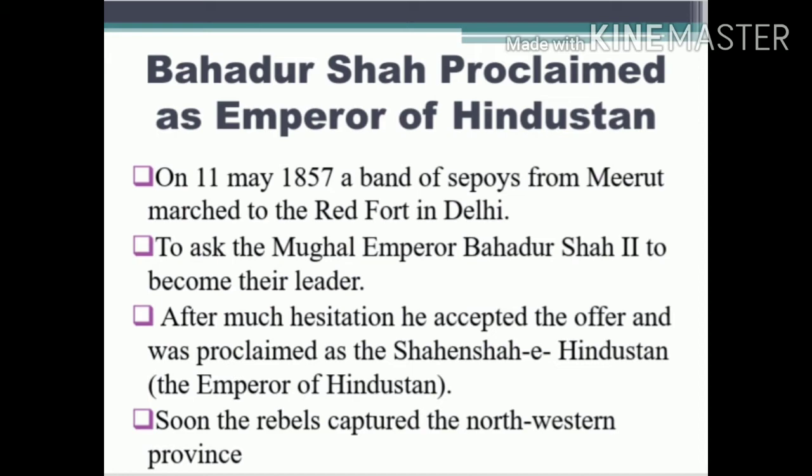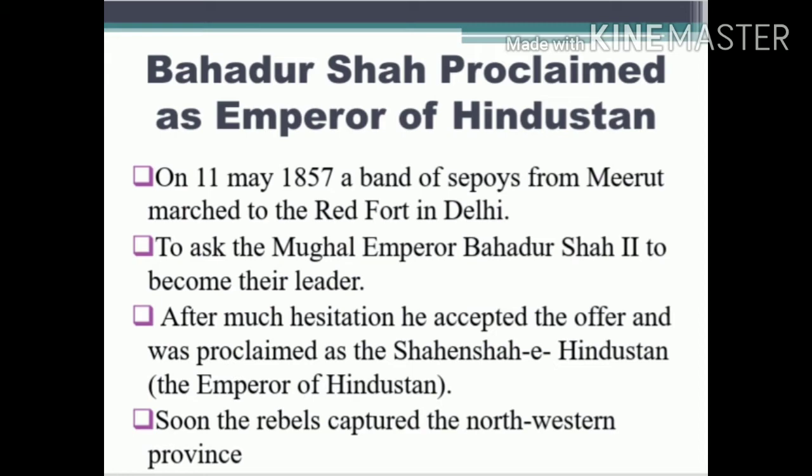After much hesitation, he accepted the offer and was proclaimed Shah-in-Shah Hindustan, that is, Emperor of Hindustan. The people and the sepoys of Meerut forced Bahadur Shah to become their ruler.